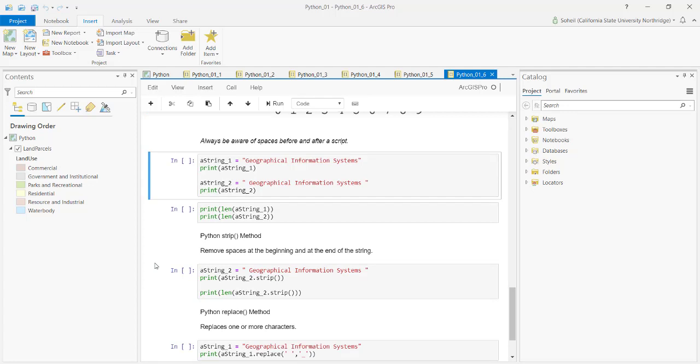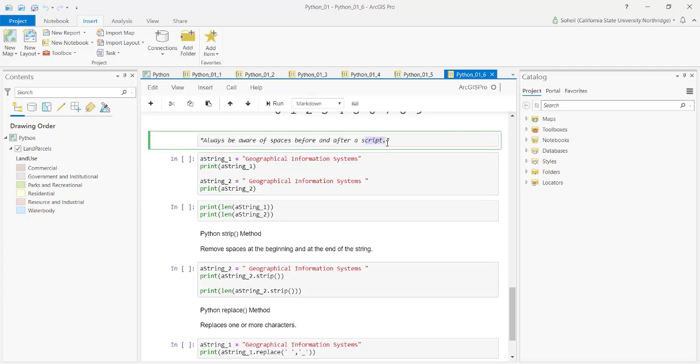One thing that we work with a lot is this scenario. And I put it here that you should always be aware of spaces before and after a string. Let's correct that. There you go.